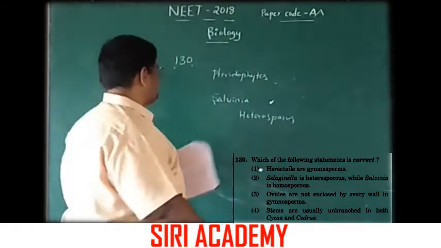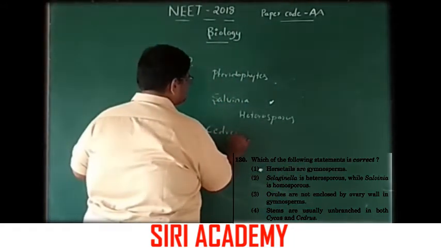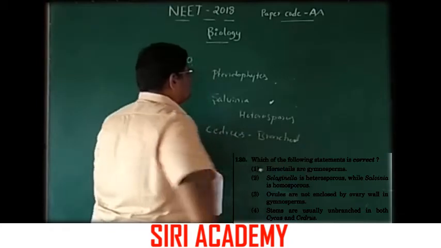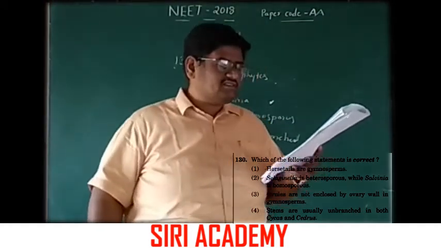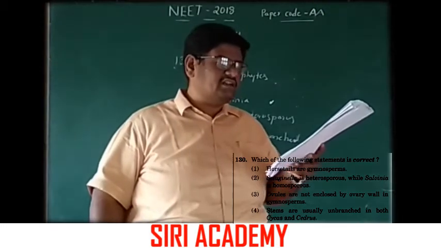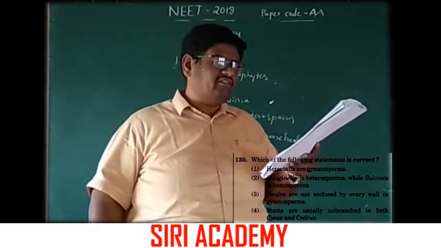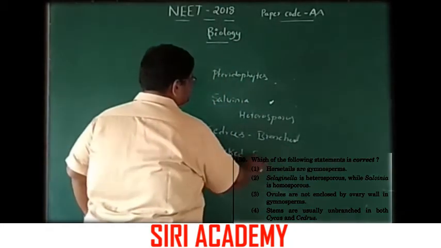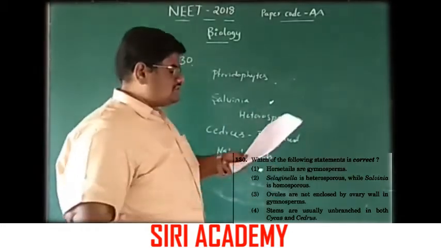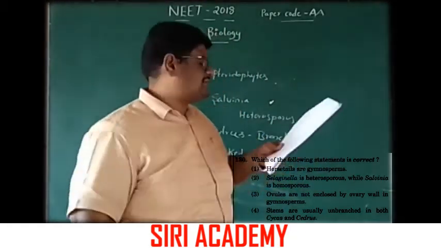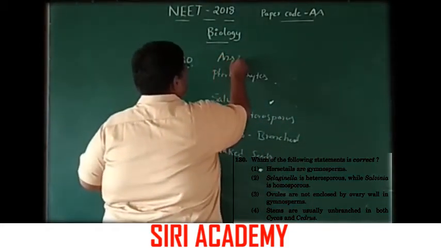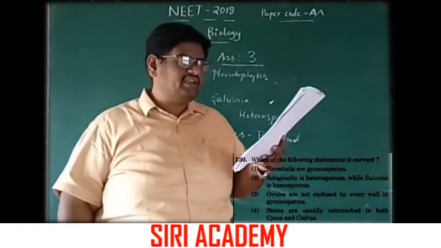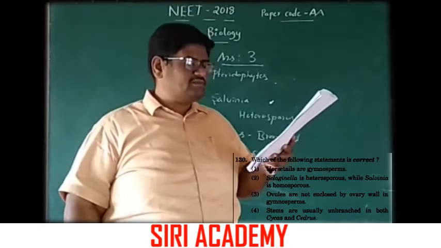Here Citrus is the branched one. These three are wrong statements. Third option, ovules are not enclosed by ovary wall in gymnosperms. That's why these are naked seeds. So option 3 is the correct answer.